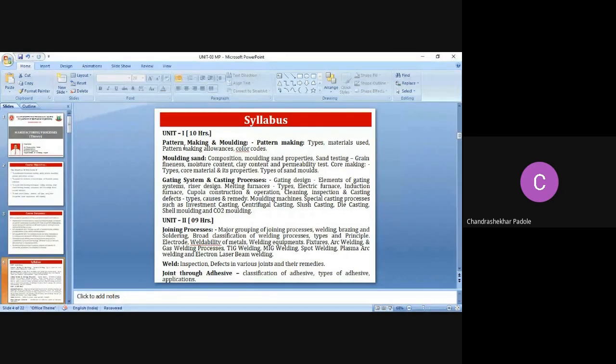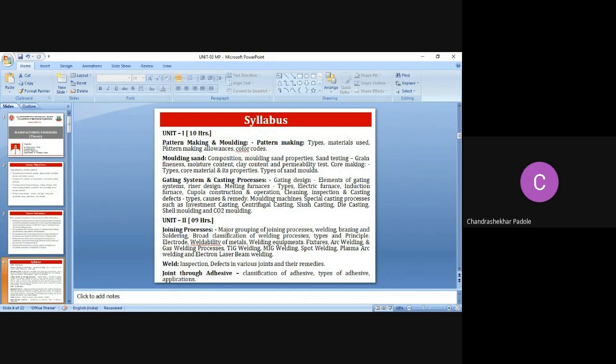So the syllabus of this unit number 1 should be completed generally in 10 hours given by the university, but it may take 1 or 2 lectures more. So in first unit, you have to learn the pattern making and molding.